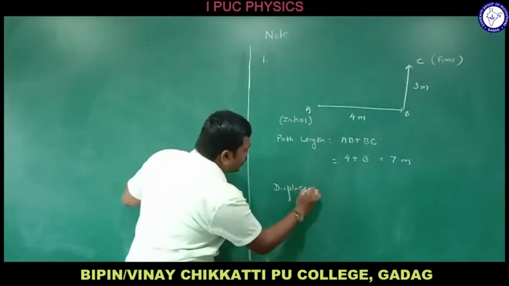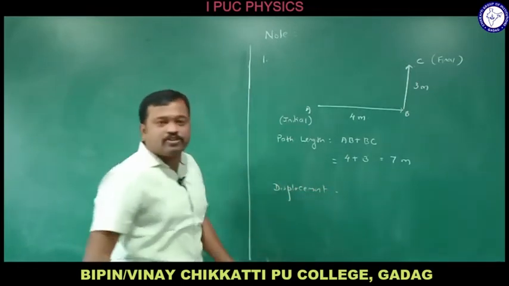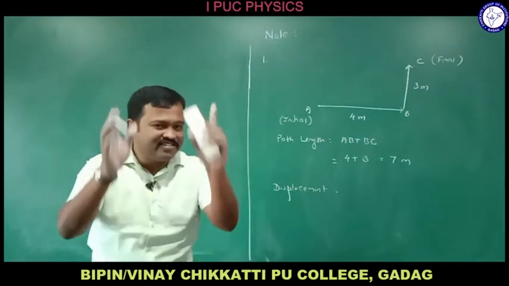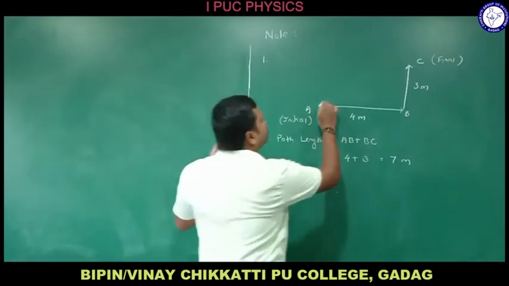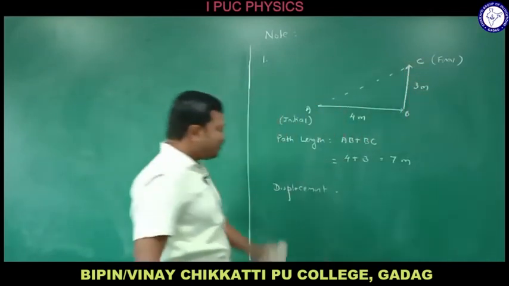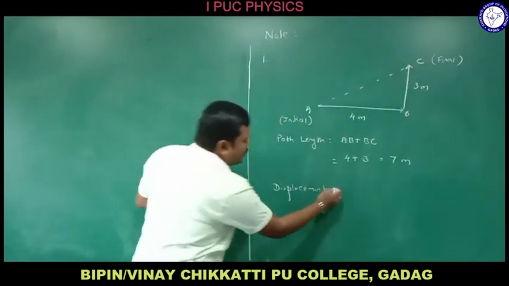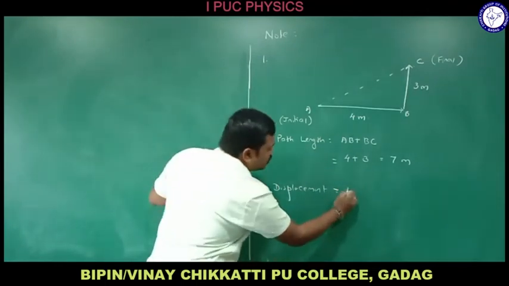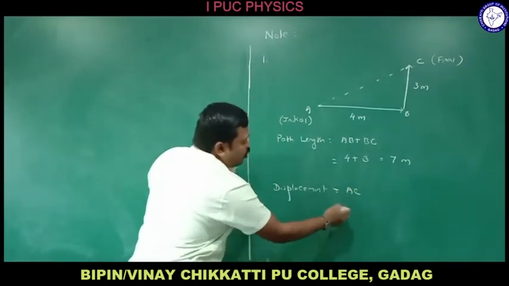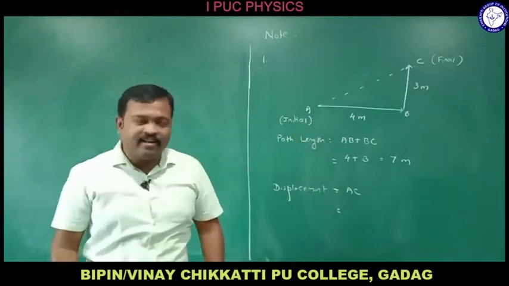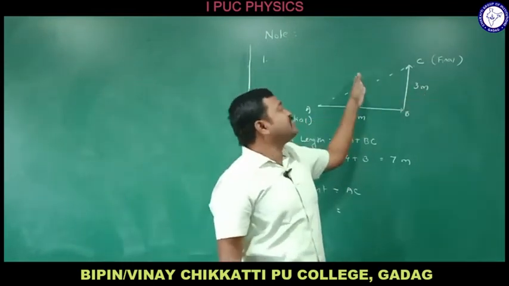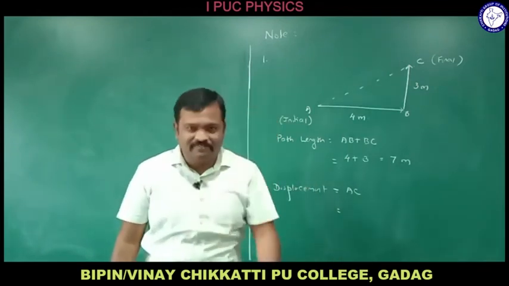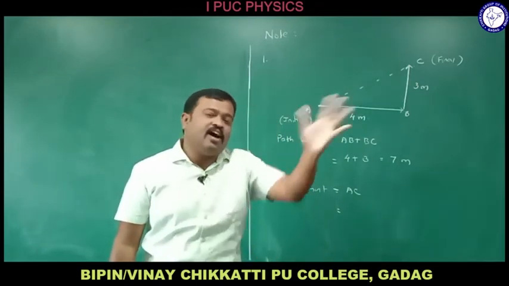If I want to calculate the displacement, what is displacement? It is the shortest distance. The shortest distance is always a straight line. Let me take this as the shortest distance. Displacement does not depend on how you travel, so that is the shortest distance, AC. How much is AC? We can calculate it. If it is 4 and 3, as it is a right angle triangle, we have Pythagorean triplets. I think you heard about it. 3, 4, 5 are called Pythagorean triplets.